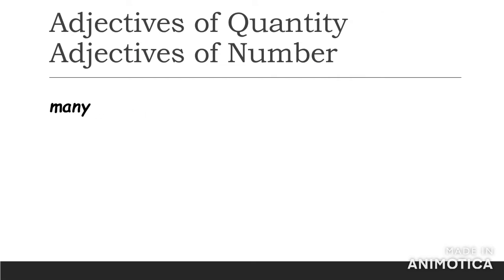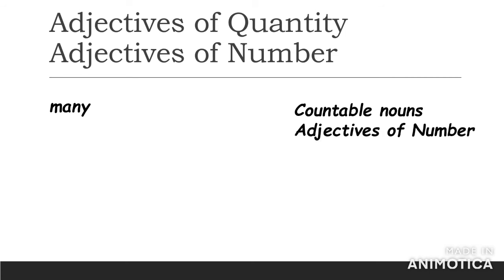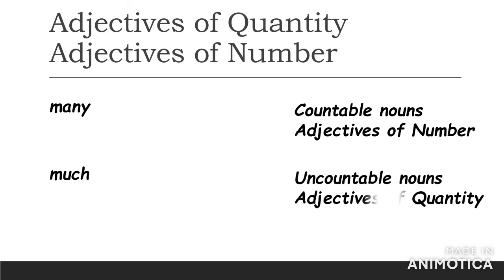So, this makes us understand that many is used with countable nouns, which is actually adjectives of number, as it tells us how many, whereas much is used with uncountable nouns, which are adjectives of quantity, which explains how much.